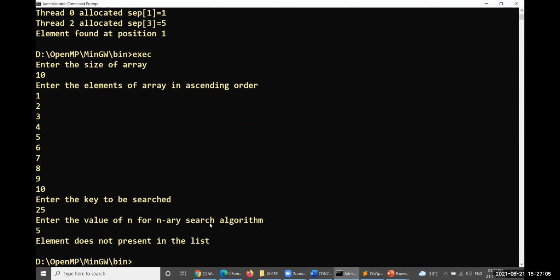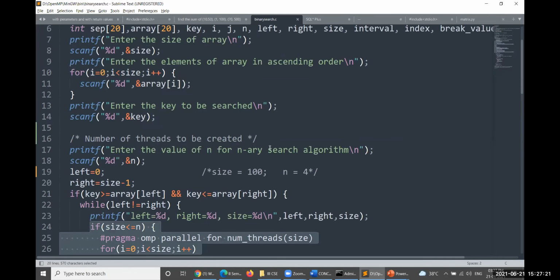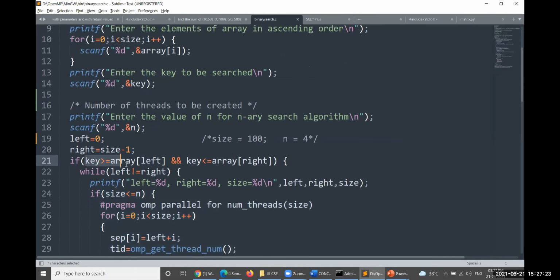If the element is not present in the list, obviously, because in the first condition itself we have to check whether a of 0 is greater than or equal to the key value or not. For that we have been checking here. The first condition itself we have taken here. So key is greater than or equal to a of left, or key is less than or equal to this much or not.